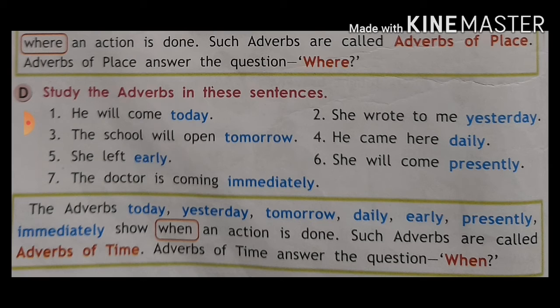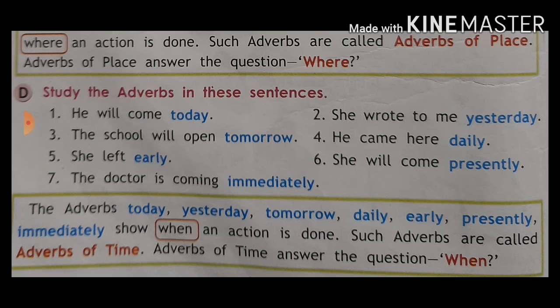He came here daily. So came is an action, but when is it done? Daily. So daily is adverb of time. She left early. So left is an action, but when is it done? Early. She left early, she left late, whatever it is. Early is adverb of time. She will come presently. Here come is an action, but when will she come? Presently. So presently is adverb of time.